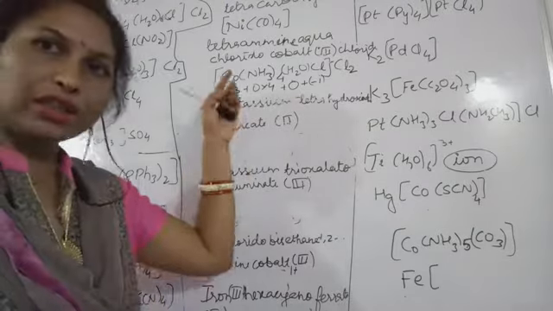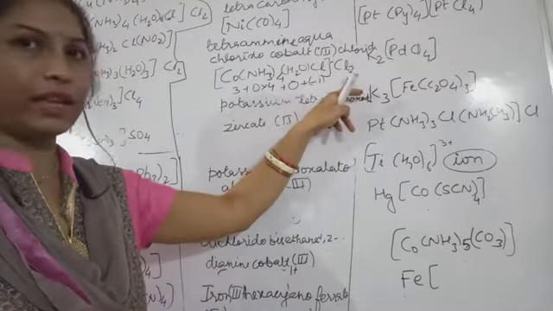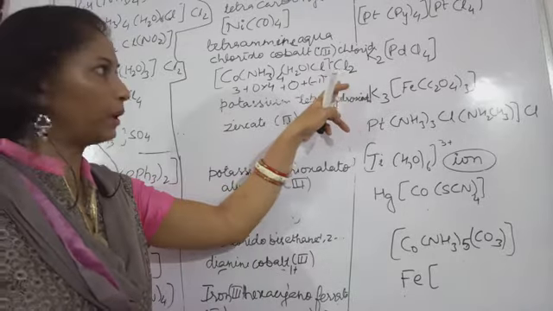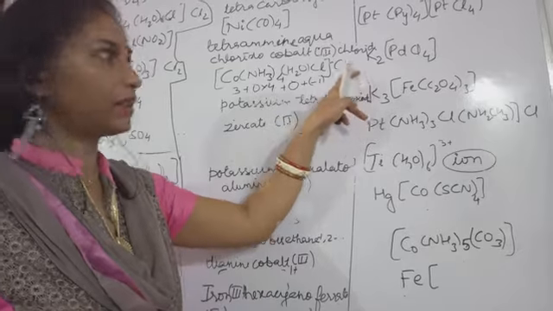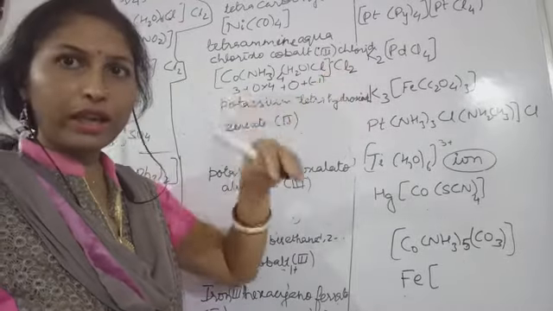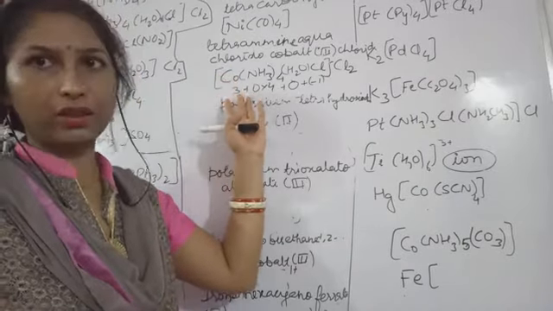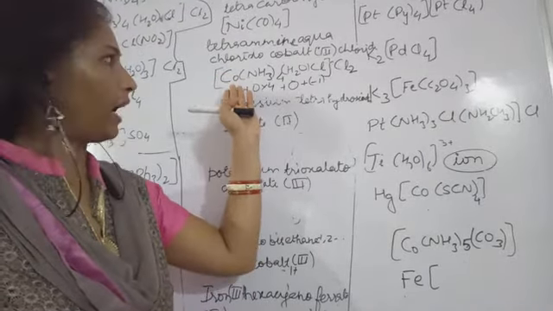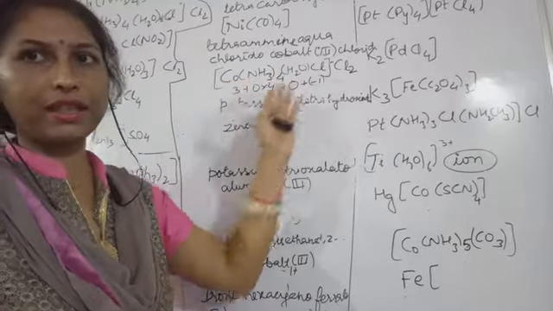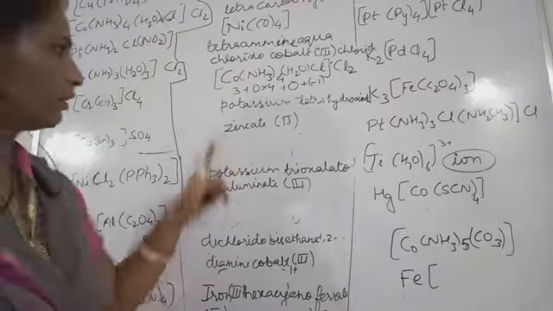Sorry, oxidation state is already given to you. You will write the number of chlorides, di-tri-tetra we are not using here. That's chloride, the counter ion, and the number of counter ions depends on the charge possessed by the metal atom and the ligands which are present inside the coordination sphere. Okay, so more examples we will quote here.